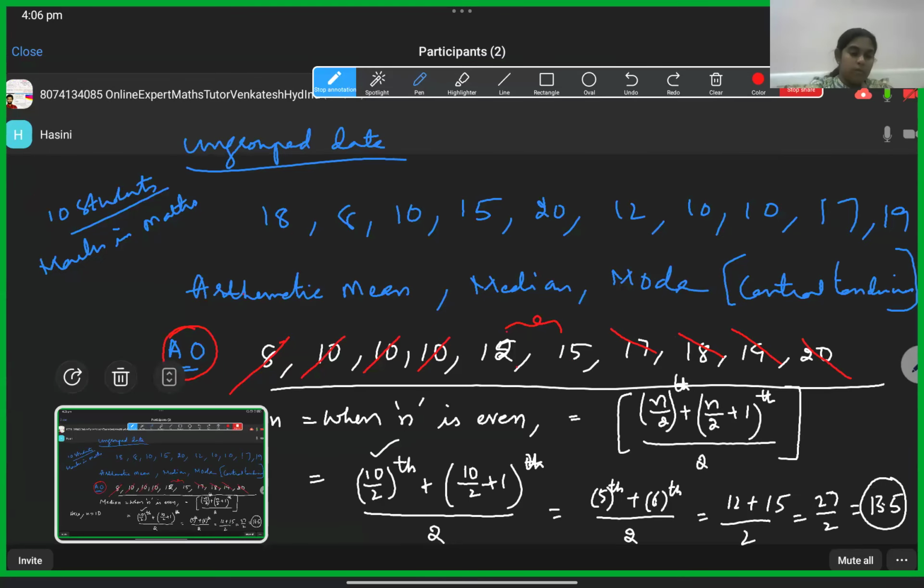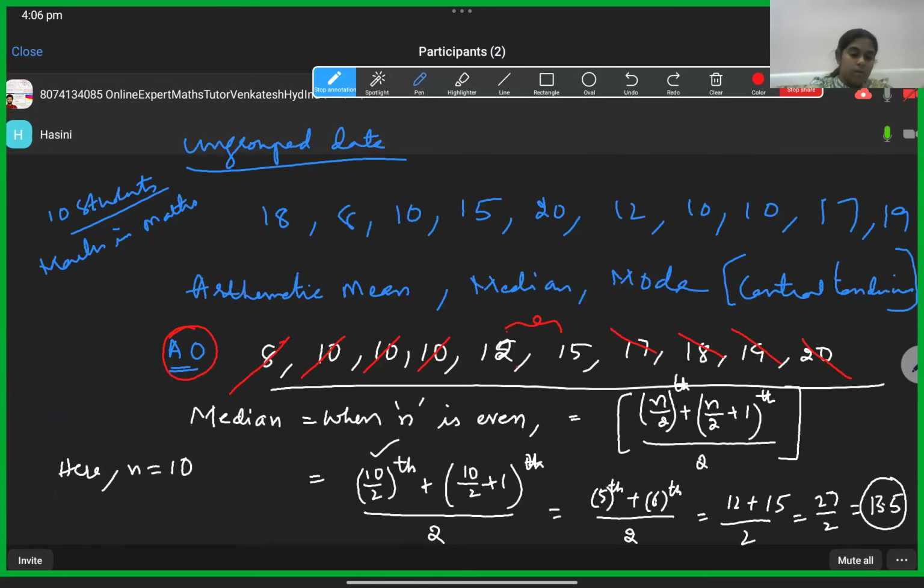Now, Hasri, you can see the formula when n is even: the (n by 2)th term plus the (n by 2 plus 1)th term. You can notice clearly that the plus 1 is added separately, after doing n by 2, when n is even. And both of them we divide by 2.